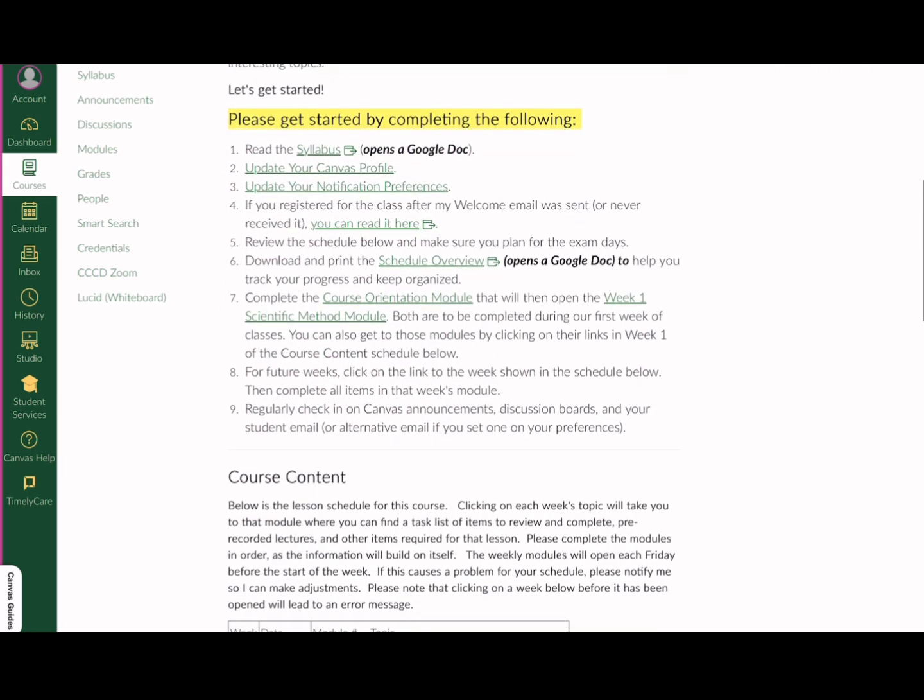Below that highlighted yellow section, these are the things I need you to do right away once you're first into the course. Make sure that you read the syllabus, update your Canvas notification preferences. You can get access to the schedule overview. These are Google Docs. I use Google Docs mainly in this course. And then a quick way to get into the very first modules for the course.